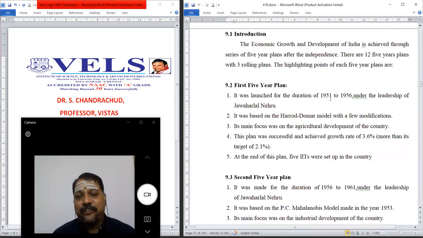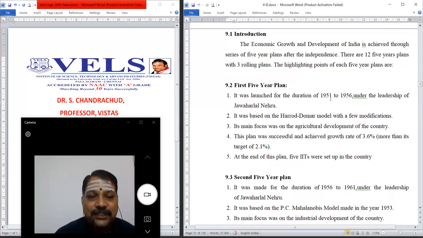The first five-year plan started in 1951. It was launched for the duration 1951 to 56 under the leadership of Jawaharlal Nehru. It was based on the Harrod-Domar model with a few modifications. The main focus was the agriculture development of the country.